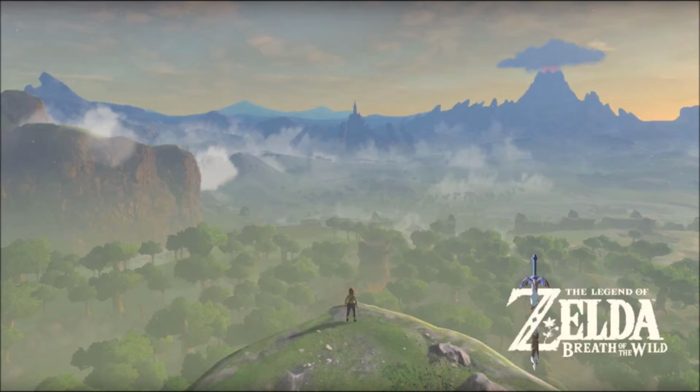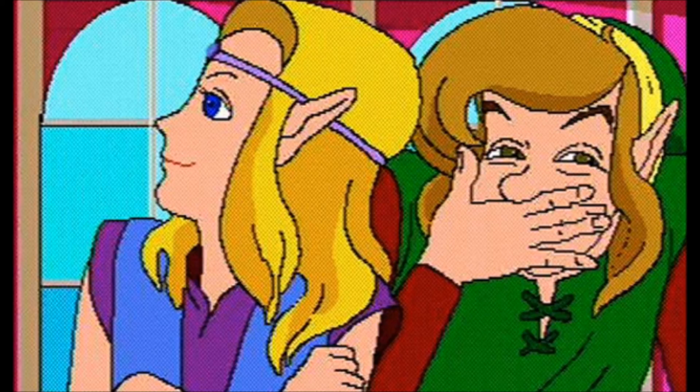I wanted to theorise where Breath of the Wild fits in the timeline, because all Zelda games are great and they should still be in the timeline, right?